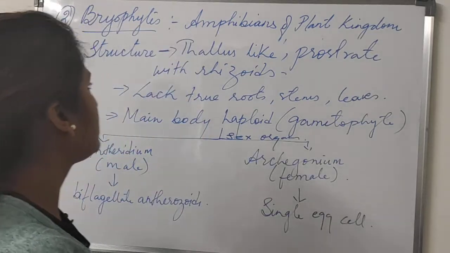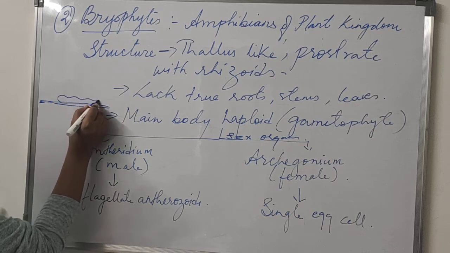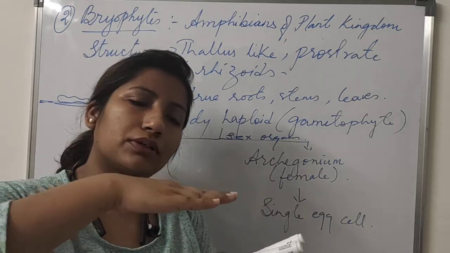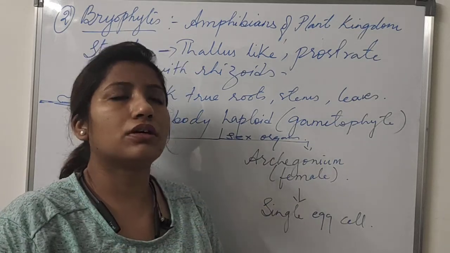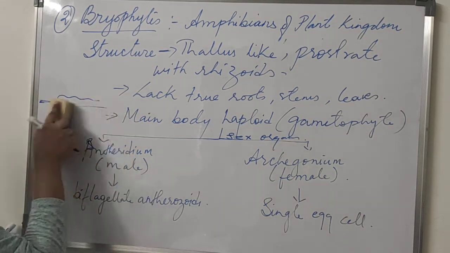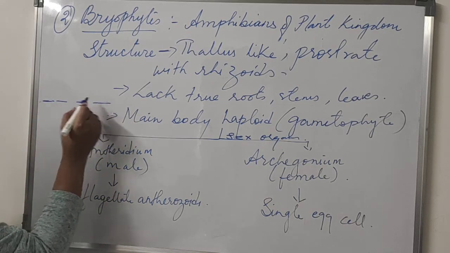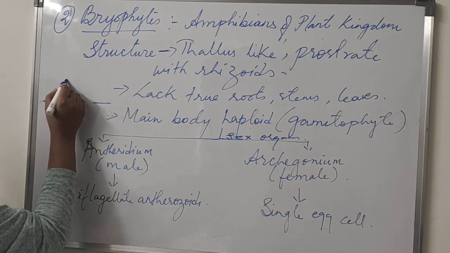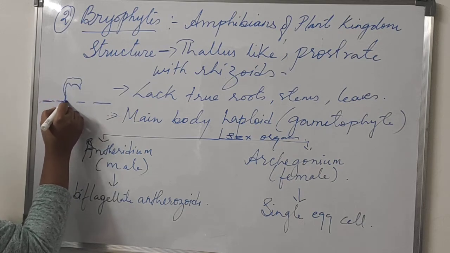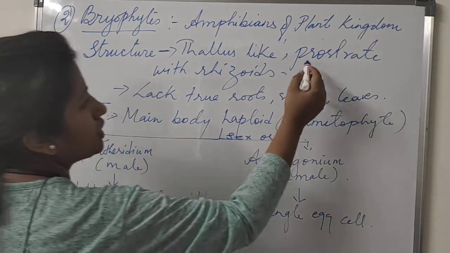But in the case of bryophytes, suppose this is the ground, the plants will be growing along with the ground. They won't be growing away from the ground. If there are some plants which grow away from the ground but their face is towards the ground, that nature is known as prostrate.